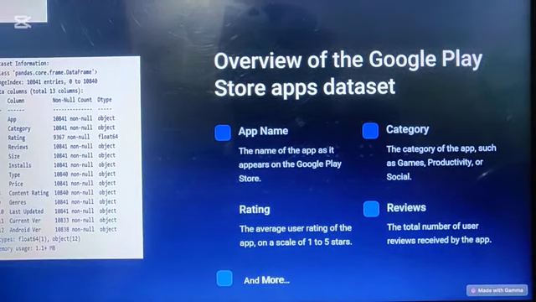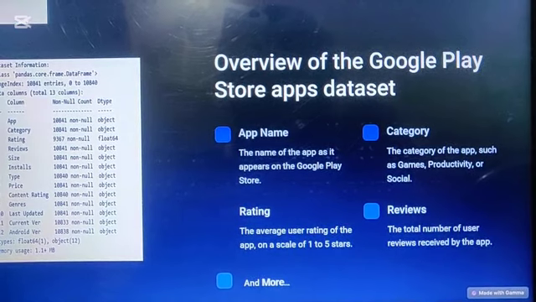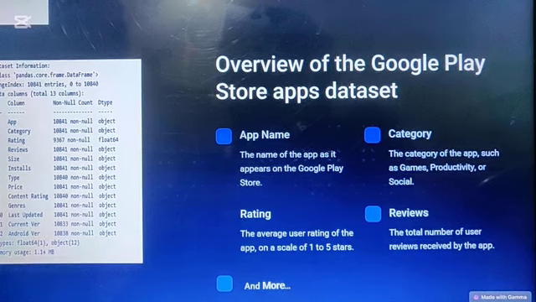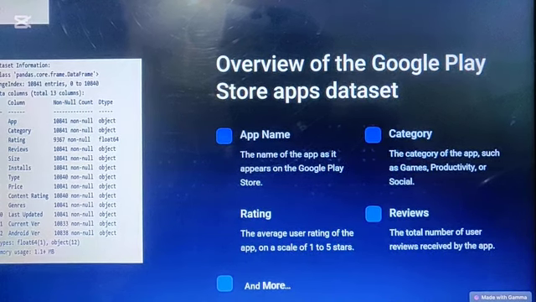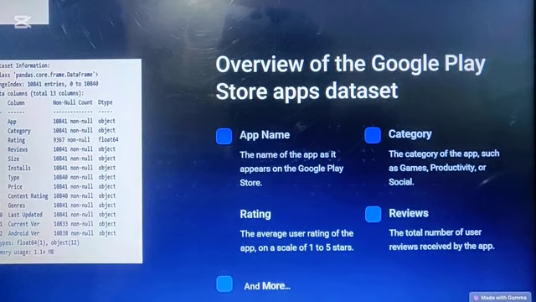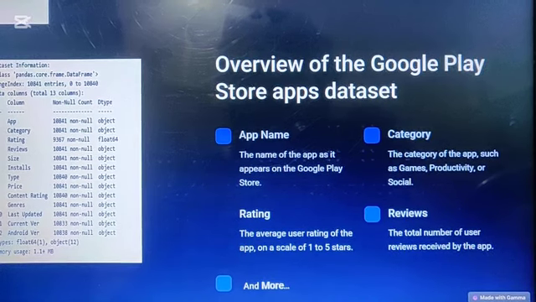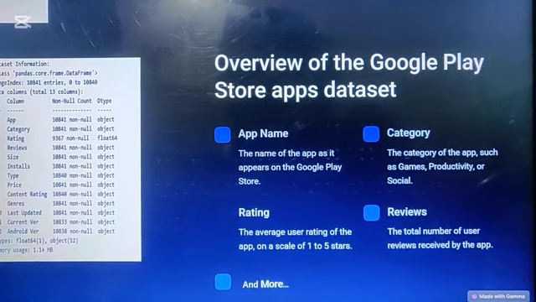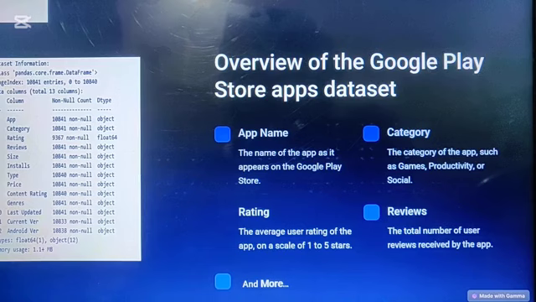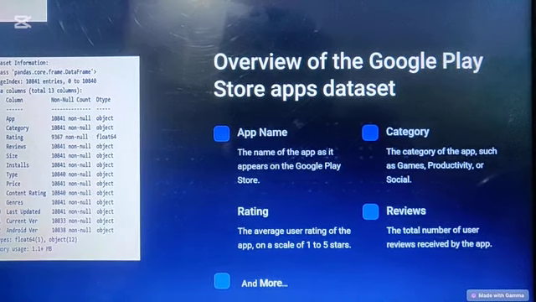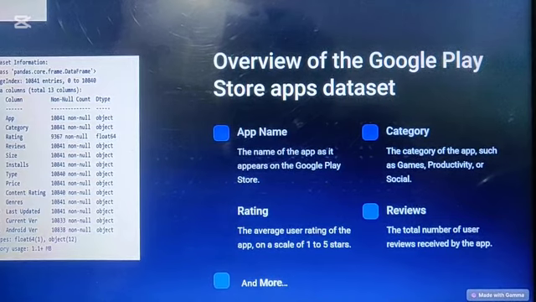This is the overview of the Google Play Store apps dataset. My app dataset has 13 columns and almost 10,841 rows that include all categories of apps, the names of the apps grouped category wise, and number of installs, rating, reviews, size, updated version, last version, and many other things, on the basis of which we can get some insights from this data.